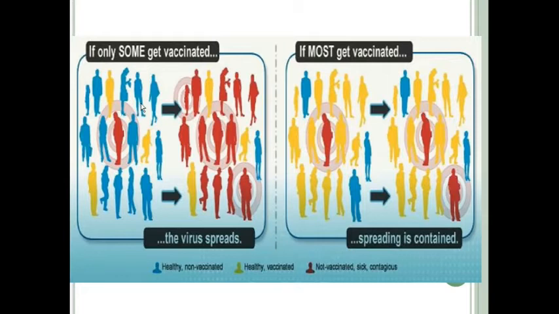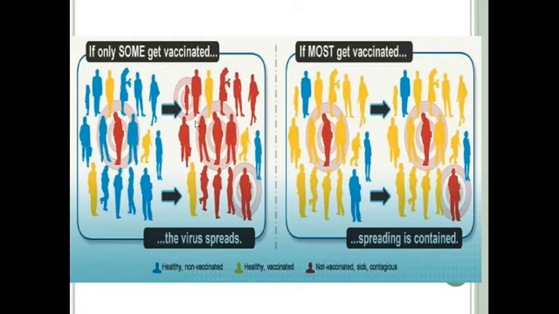If this is the scenario, then over a period of time, the persons who are susceptible will get infected from this individual. This individual will spread the infection to these susceptible healthy individuals over a period of time, as you can see. And almost all the individuals will get infected, except the individuals who are vaccinated or immunized.